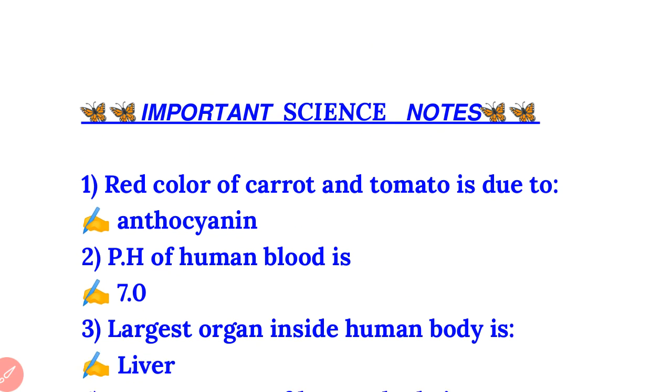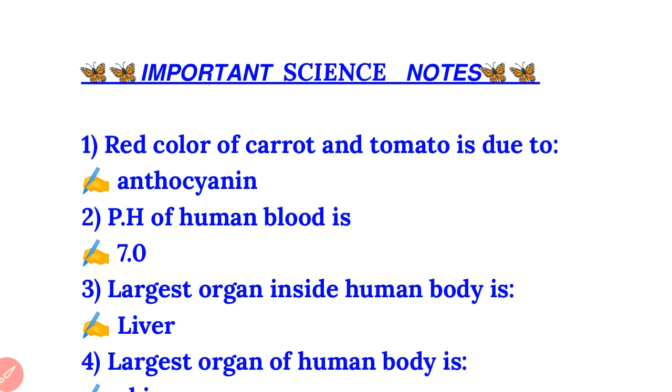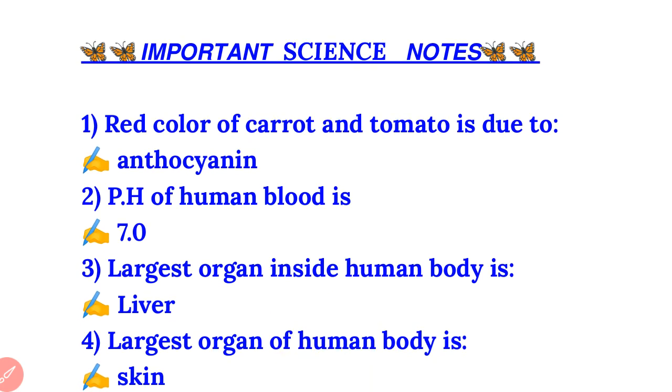See the screen, some important science notes and some important one-liner question and answer of biology topic. I will discuss them one by one. Please watch this video carefully and remember these questions. The first question: the red color of carrot and tomato is due to, the answer is anthocyanin. It is one type of pigment present in carrot and tomato, so the tomato is red and the carrot is slightly reddish yellow, due to the presence of anthocyanin pigment.